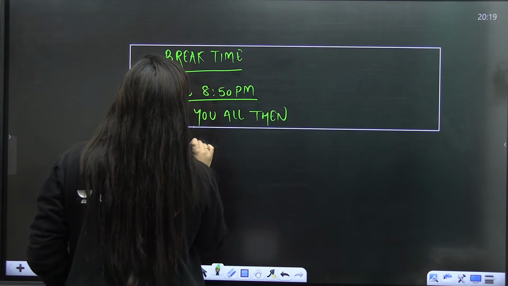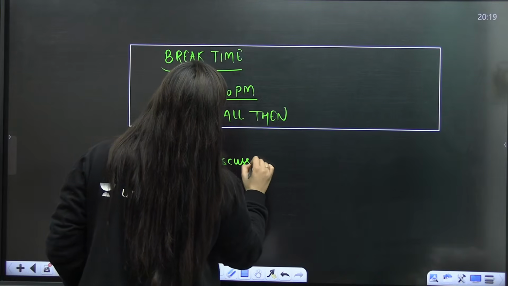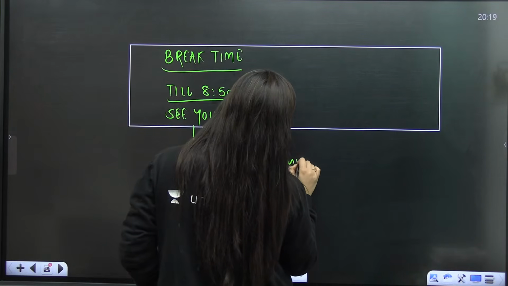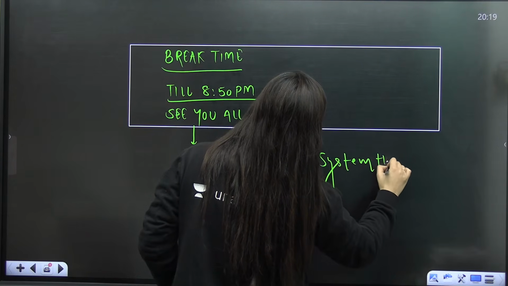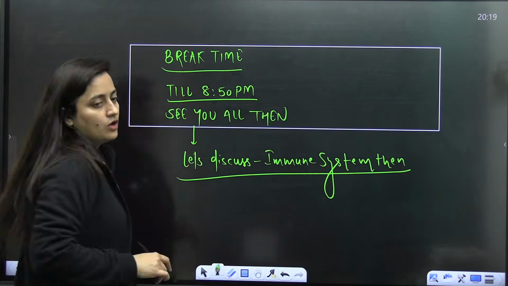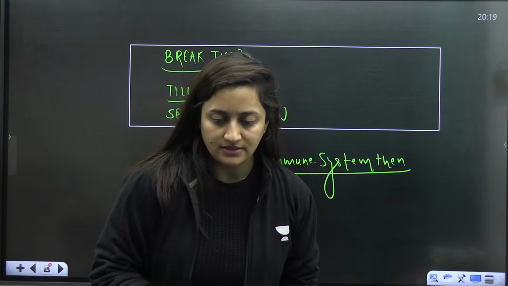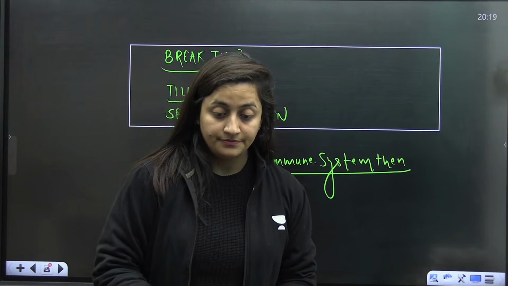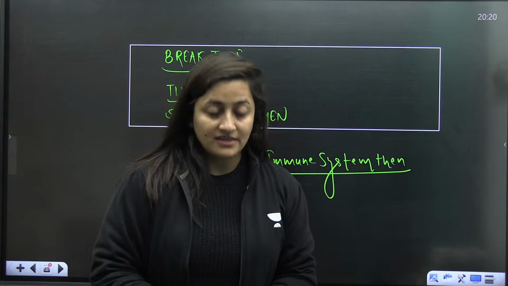Let's discuss the immune system afterwards. So this is important. All the active, passive immunity, all the things will be discussed. Beta, study properly.